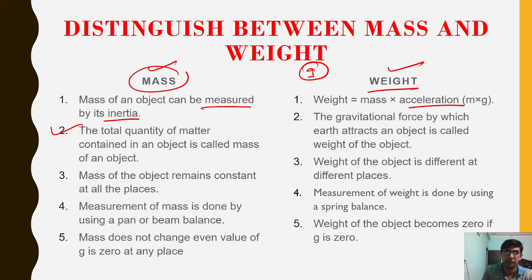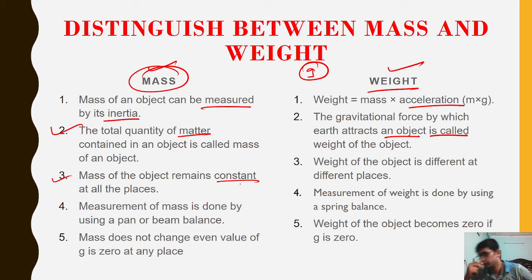What is the definition of mass? Total quantity of matter contained in an object. Whereas weight is the gravitational force by which Earth attracts an object, and it is called the weight of the object. Third, the mass of an object remains constant.